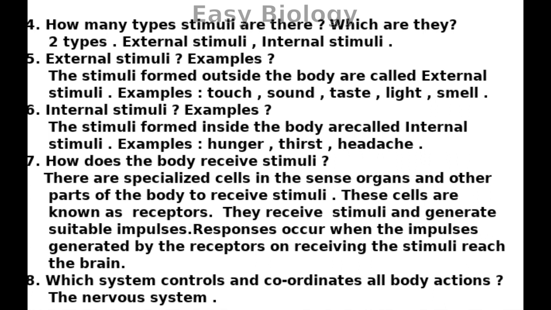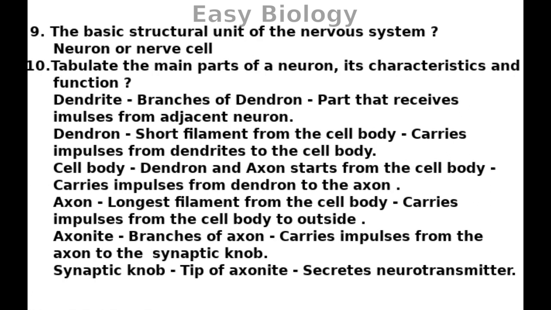Which system controls and coordinates all body actions? The nervous system. The basic structural unit of the nervous system. Neuron or nerve cell. Tabulate the main parts of a neuron, its characteristics and functions.